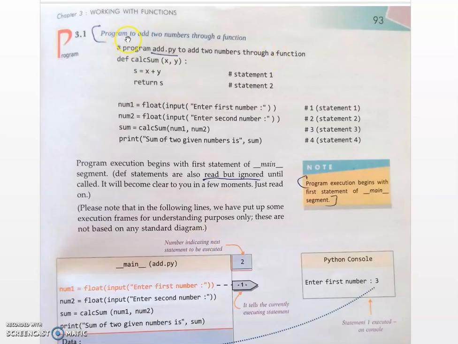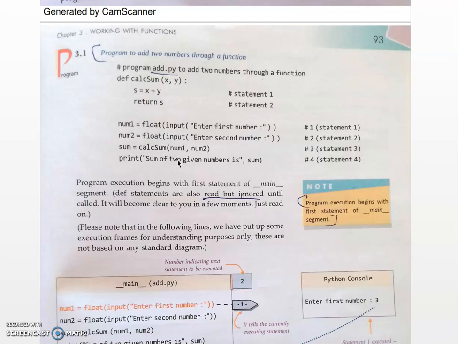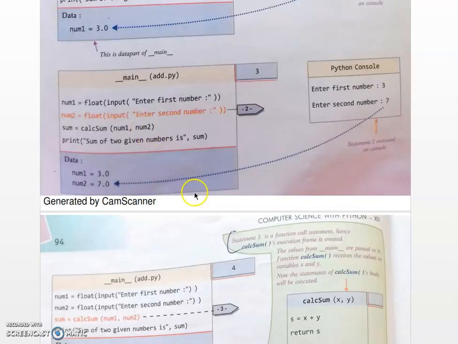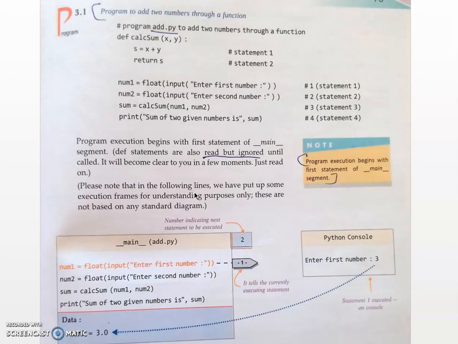Here we are going to write a program to add two numbers through a function. Program execution begins with the first statement of the main segment. This program is stored with the program name add and the extension py, which stands for Python.